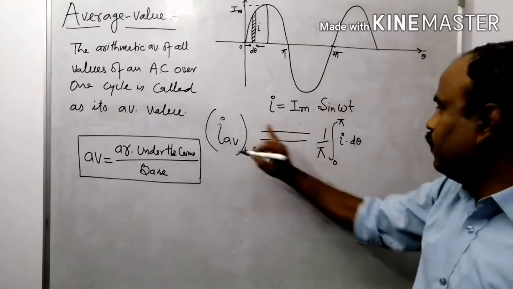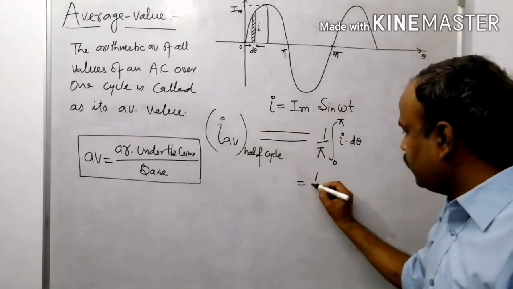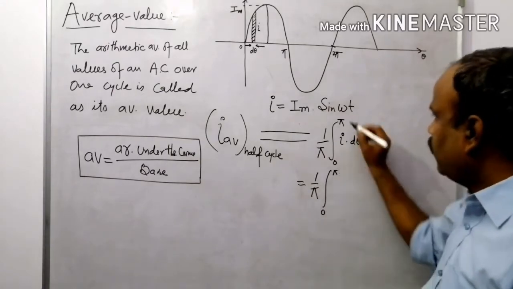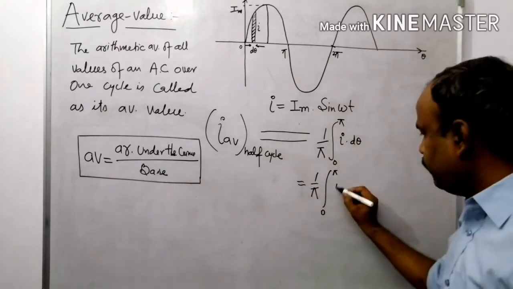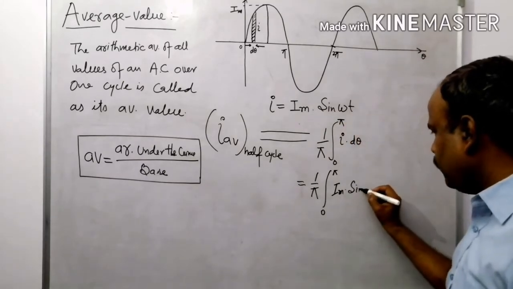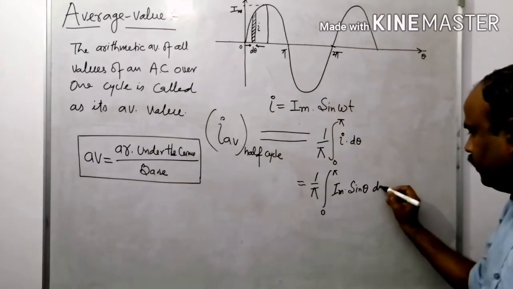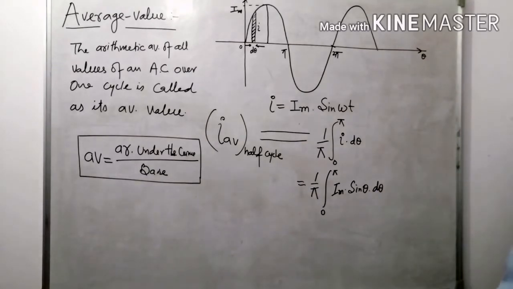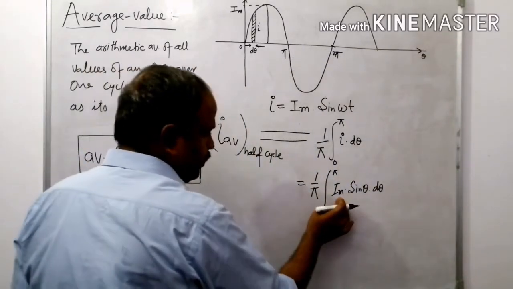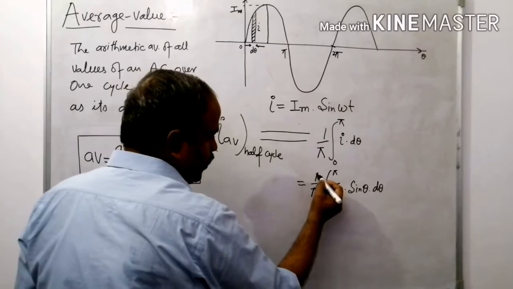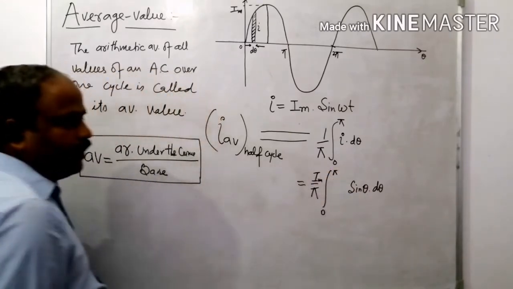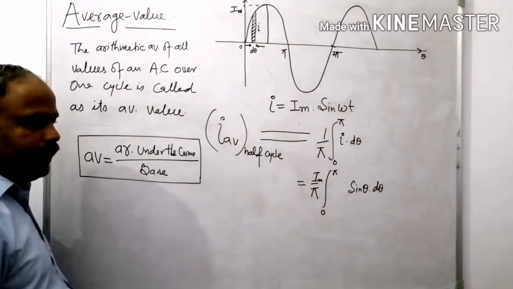Okay, how can you calculate? That is nothing but 1 upon pi integration 0 to pi of I. What is I? I is I maximum into sine omega t, or you say sine theta, into d theta. Now take the common I maximum. I am going to take I maximum as common, then it becomes I maximum upon pi integration 0 to pi sine theta